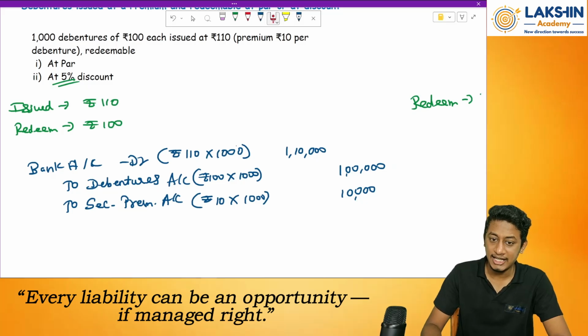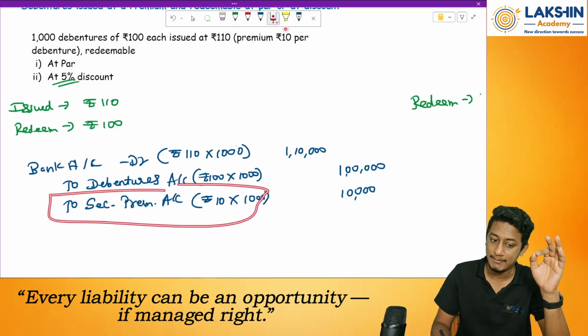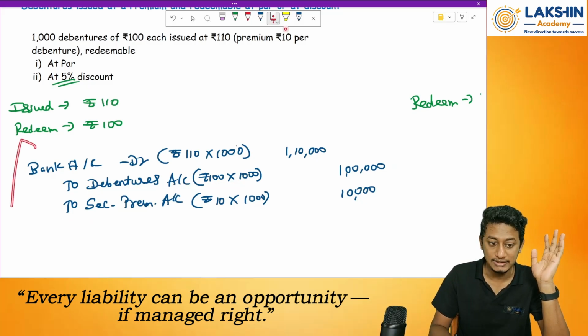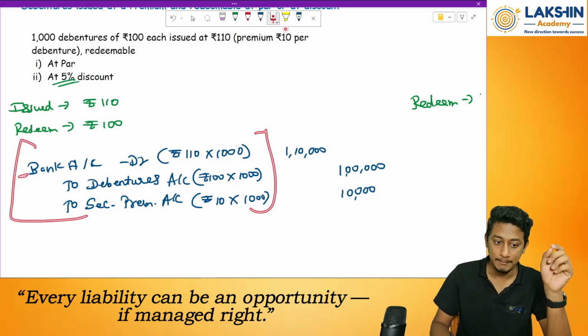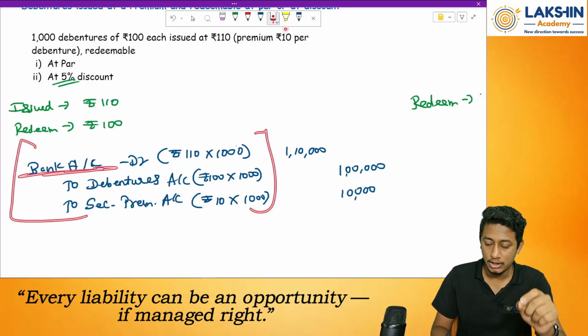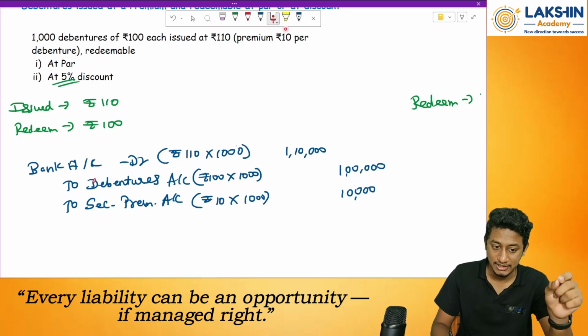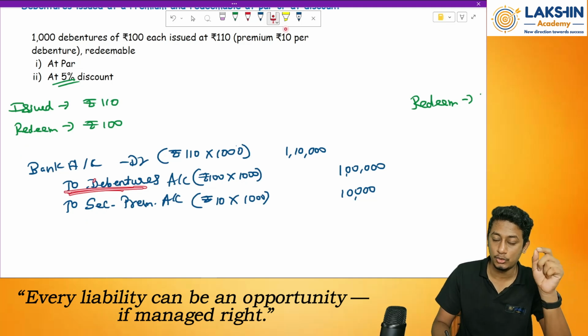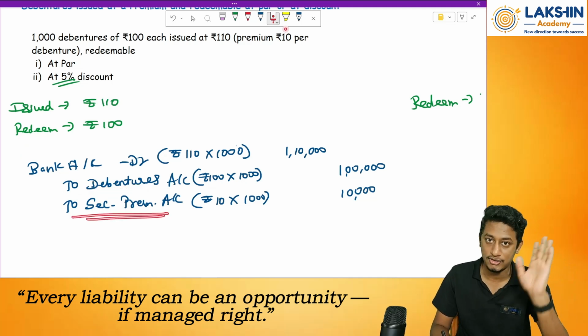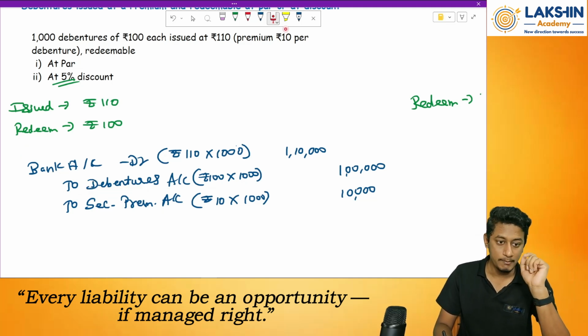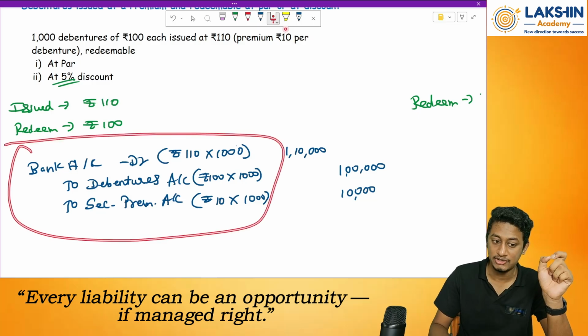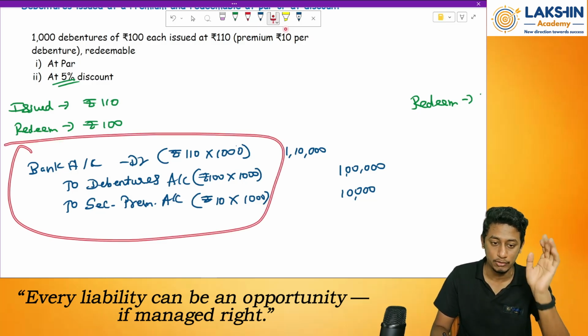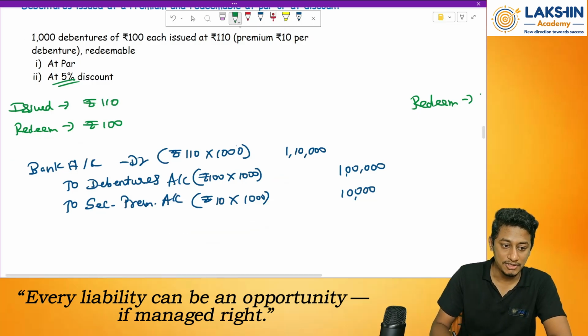Next, the same thing. Whatever you do in the equity share, the same entry I have passed over here. I have passed the shortcut entry. You can pass bank account debited to debenture application account, then debenture application account debited to debenture account and securities premium account. That also you can do if you want to. Clear? Because in the textbooks they have given you the shortcut entries also. Just have a look at it. Now comes the redemption.